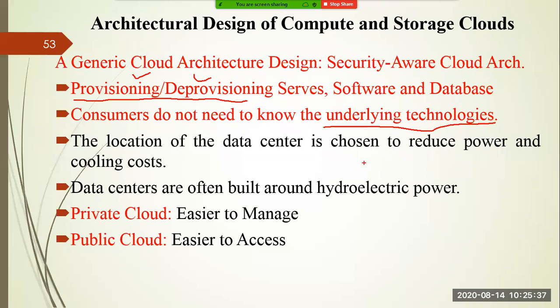The location of the data center is chosen to reduce the power and cooling cost. If you are going for a particular location for the data center, you have to see that in that place sufficient power supply and sufficient cooling are there, because not all data centers can be movable data centers using containers, right? There are some physical data centers. So while deploying a data center, whether it is Amazon or Google or Microsoft, whatever the cloud service provider is, they are looking into these two factors, that is power and cooling cost.